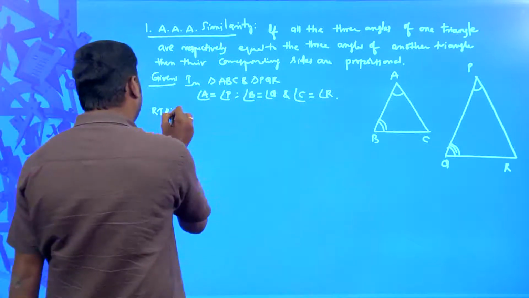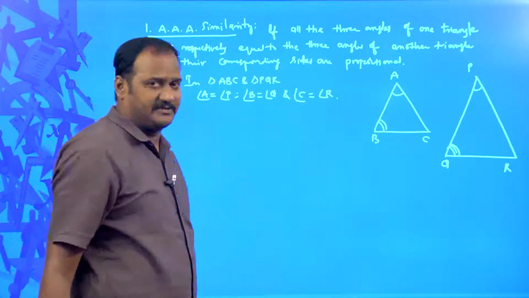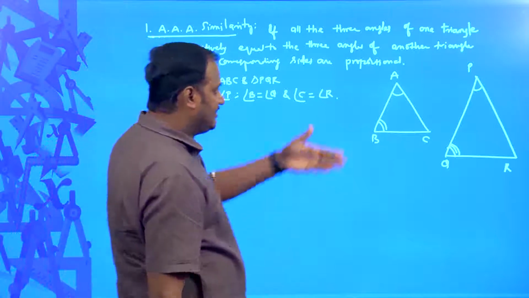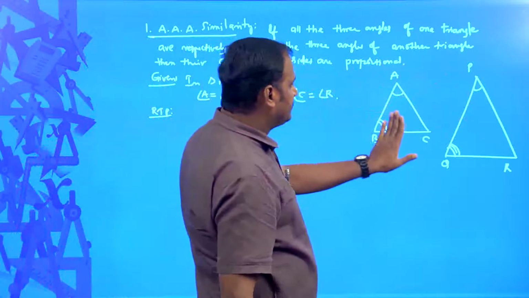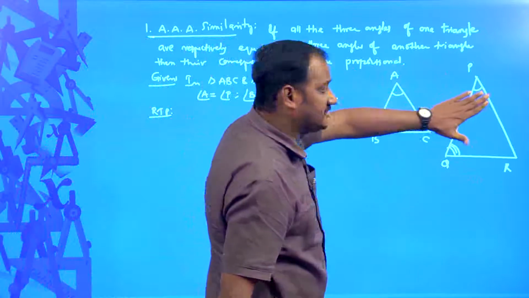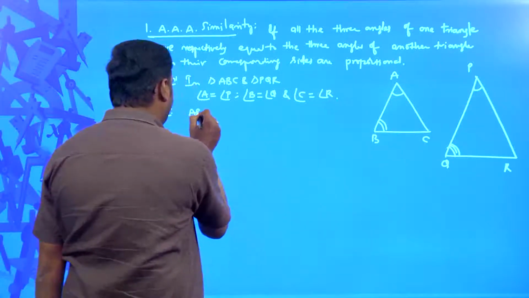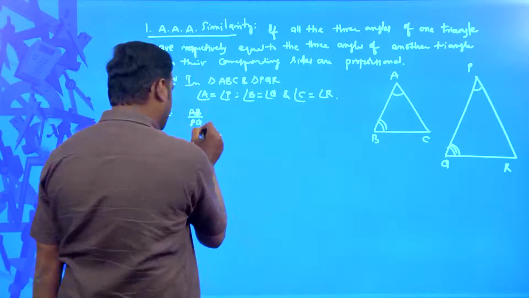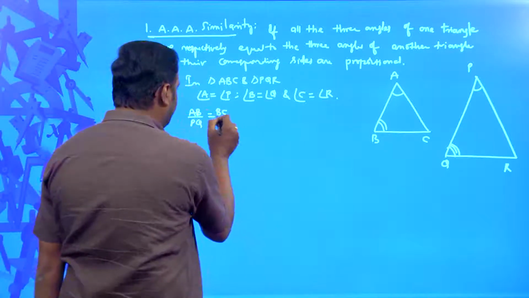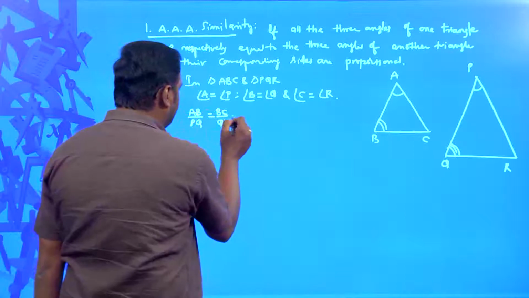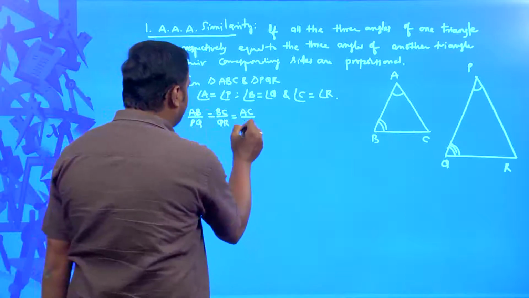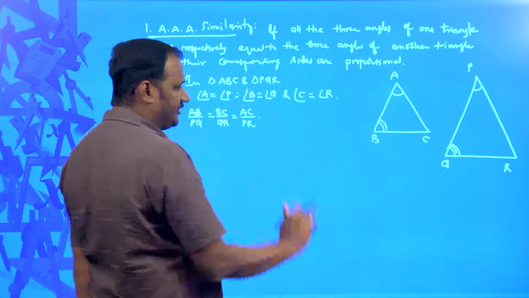We are going to prove that their corresponding sides are proportional. Corresponding sides means first side by first side equal to second side by second side equal to third side by third side. It means AB by PQ is equal to BC by QR is equal to AC by PR. This is what we are going to prove.